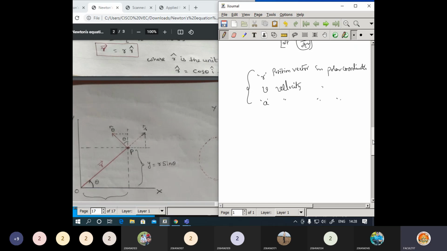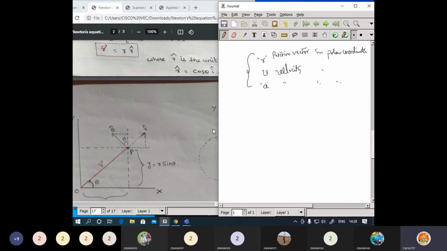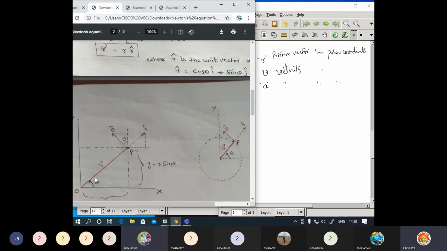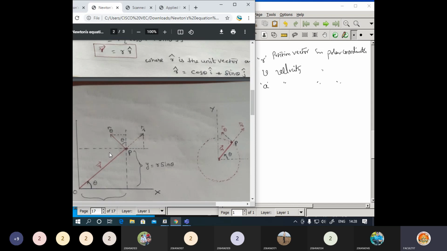Now, what is the expression for R regarding the polar coordinates? It can be given as position. What is the expression for the position vector in polar coordinates? Polar in the sense here there should be theta. The expression should be in terms of theta.